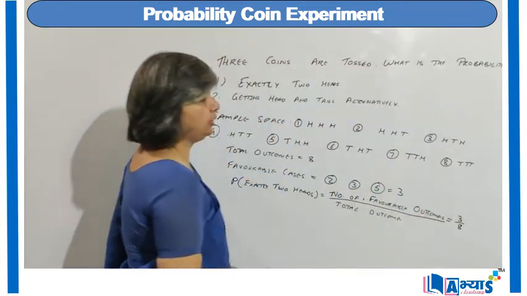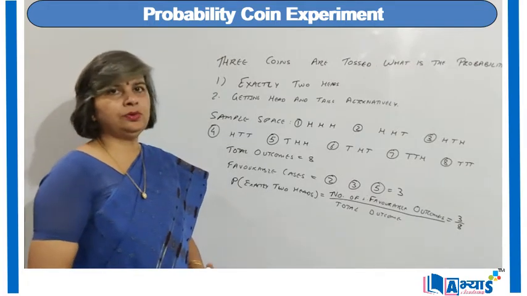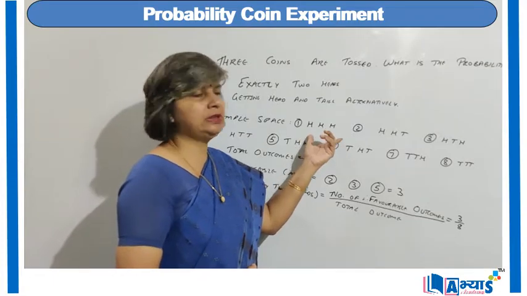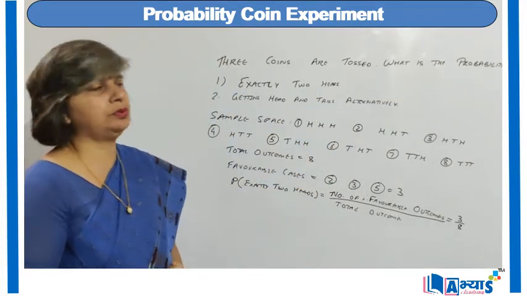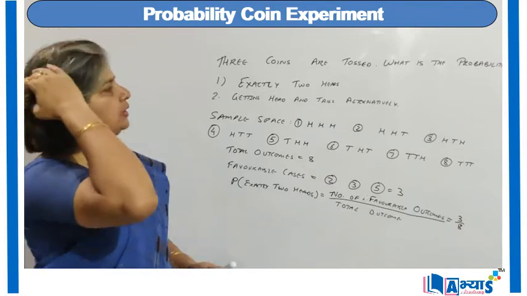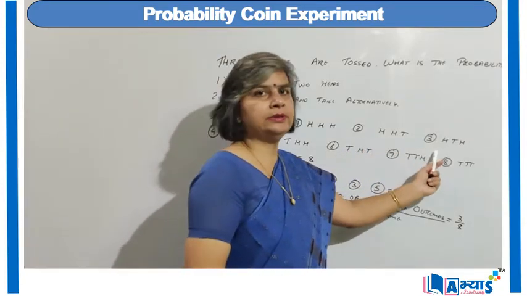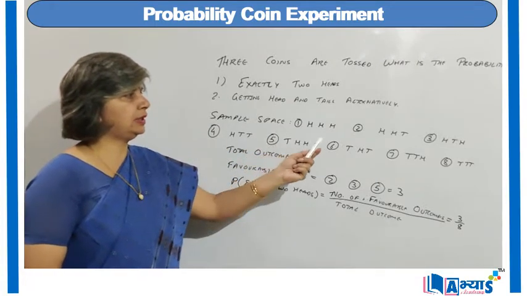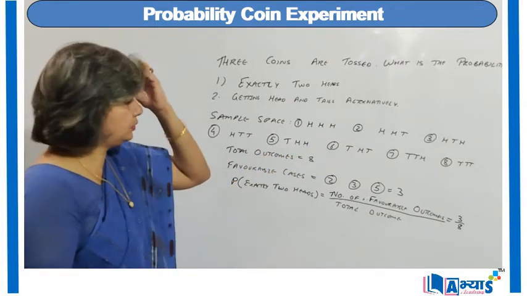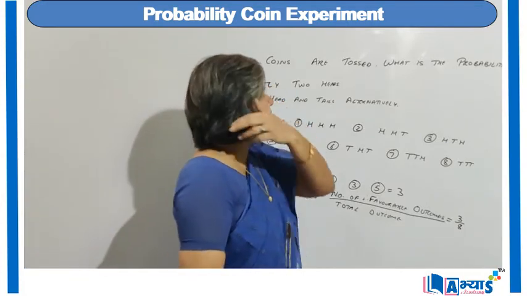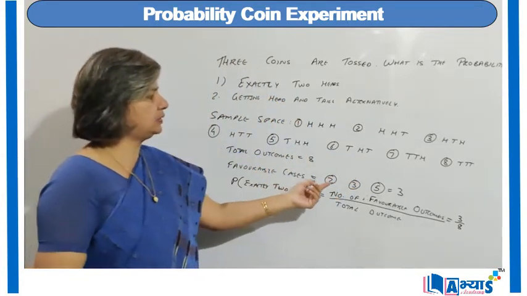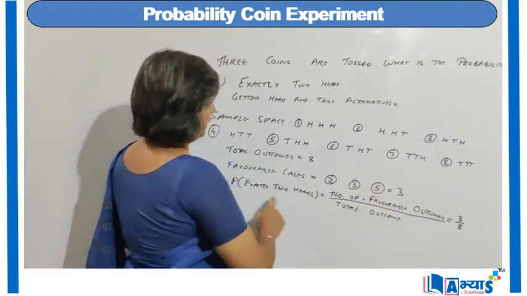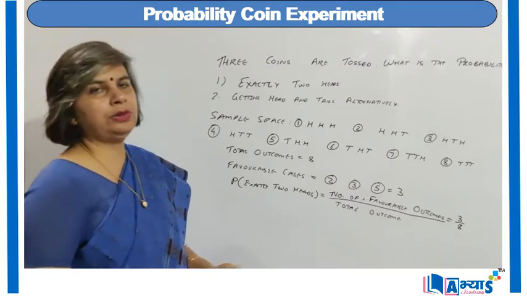So this is the probability of getting exactly 2 heads, because in the first situation there were 3 heads, so this does not satisfy the condition because the condition is exactly 2 heads. In the second option it has 2 heads, in the third option 2 heads, in the fourth only 1, in the fifth 2 heads. In all the others there are no situations with 2 heads. So the favorable cases are 2, 3 and 5. The total number of favorable cases will be 3, and the probability will be 3 upon 8.